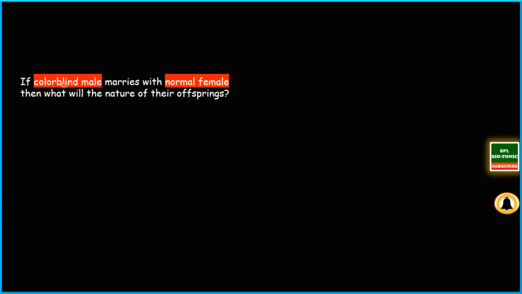Students, let us solve the example which is given in the beginning of this video. If a colorblind male marries a normal female, then what will be the nature of their offspring? Now let us understand and solve the problem.